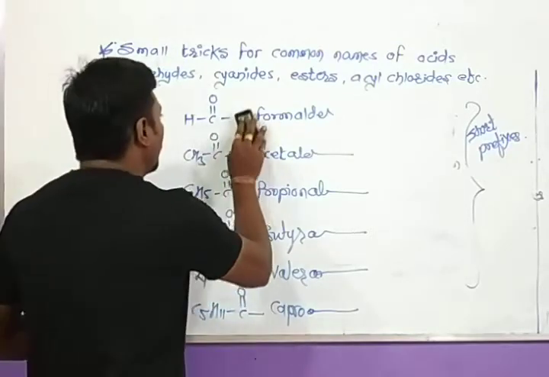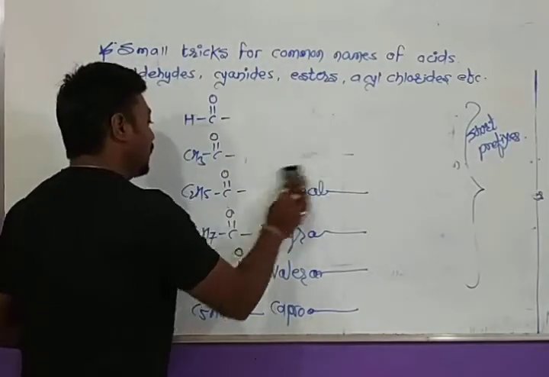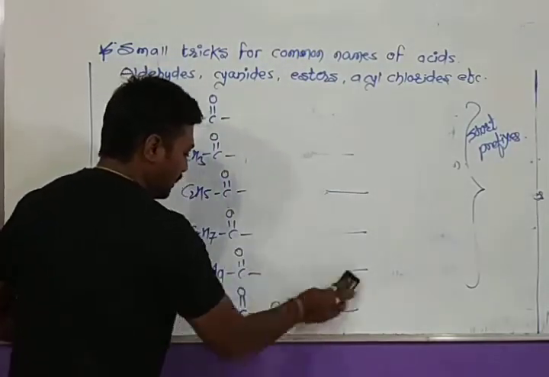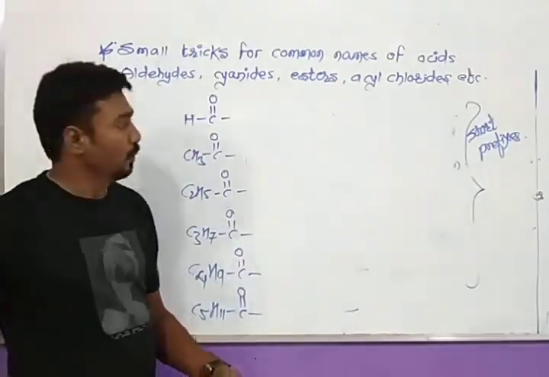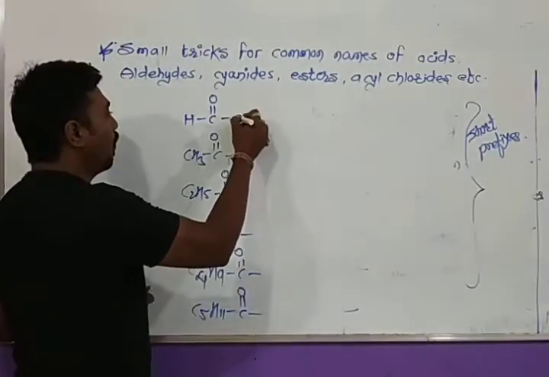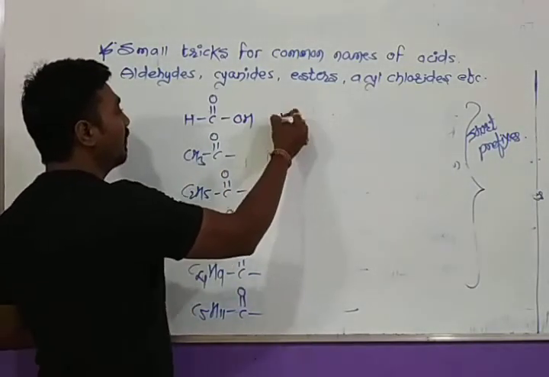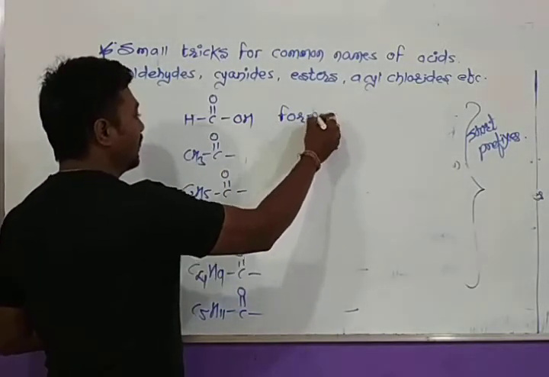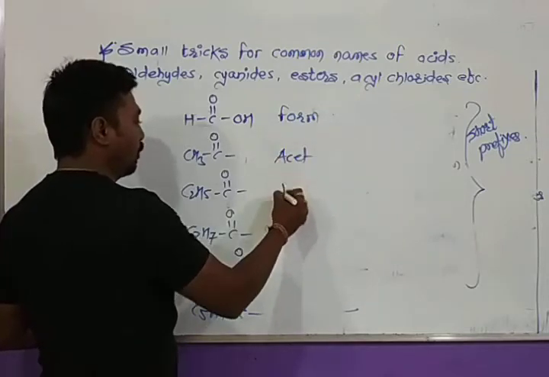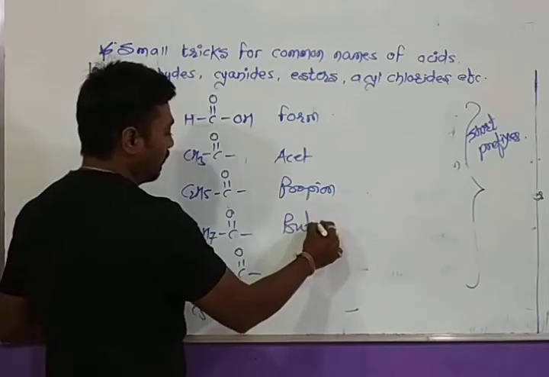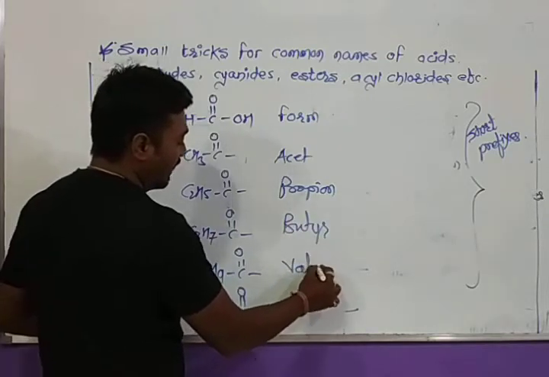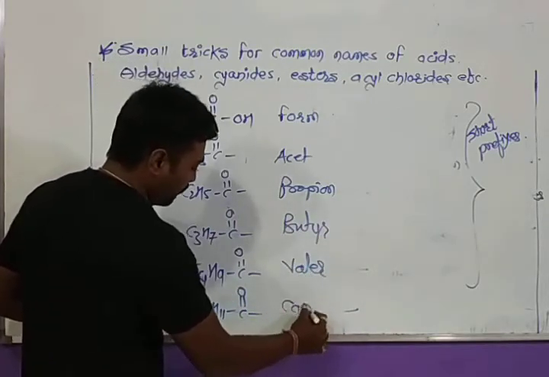Now what happens when the compound similarly starts with this and has an OH group? Then it will be form, acet, propion, butyr, valer, and then capro.